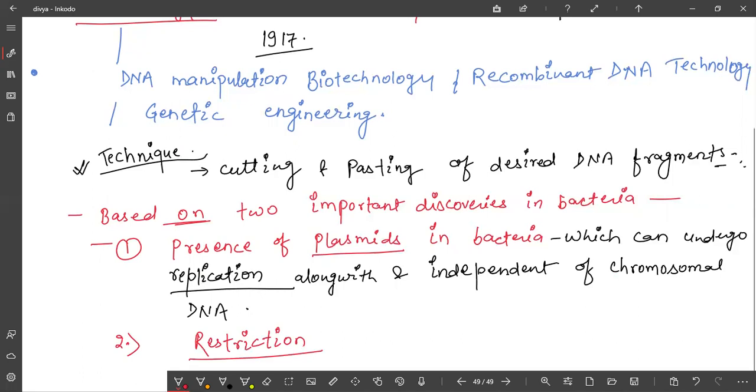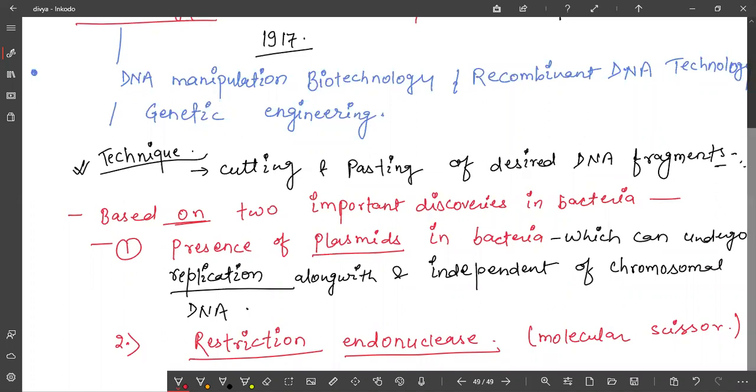So here it will cut DNA. That's why it is also called molecular scissors. Is it clear to you? This enzyme is restriction endonuclease, also called molecular scissors.